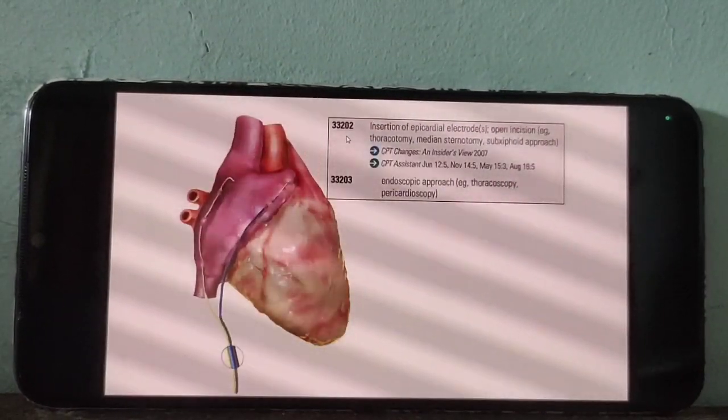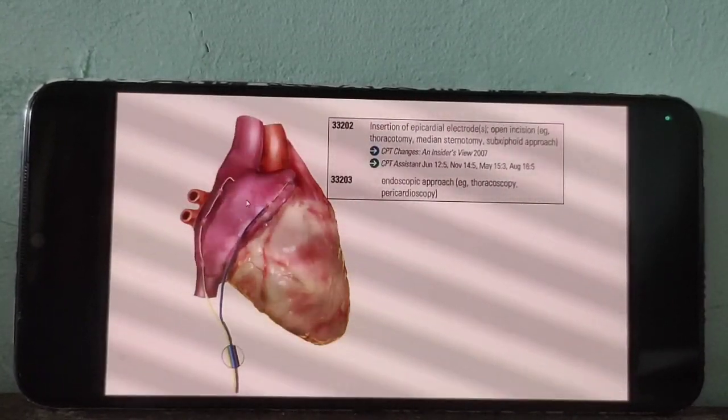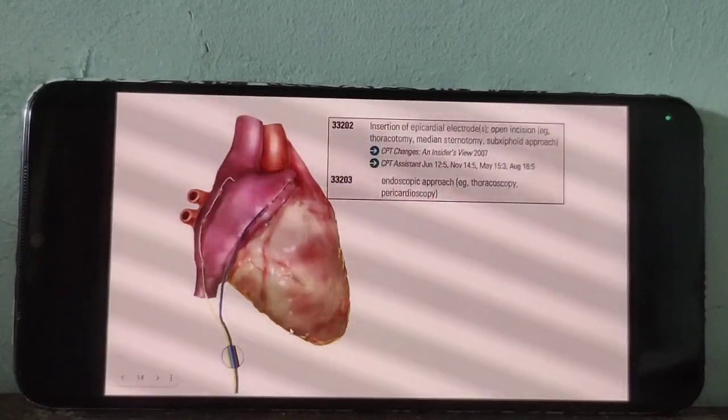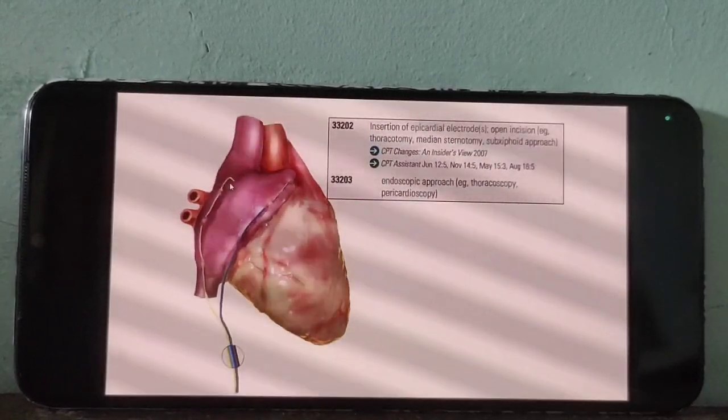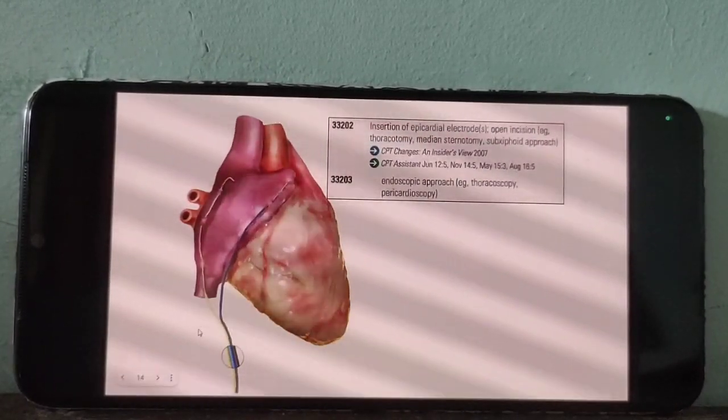Epicardial electrode. See that image. The electrode means wire, am I right? Electrodes that are inserted on the outside of our heart, for inserting of electrode in the epicardial space outside of our heart.